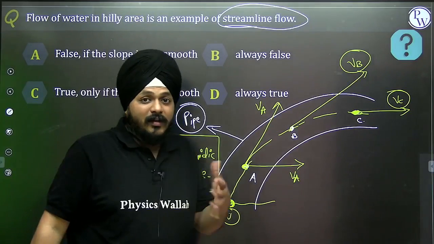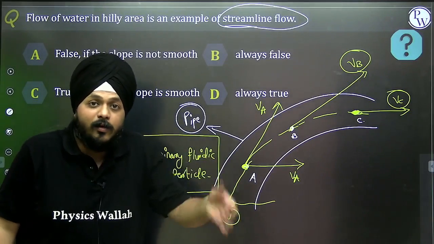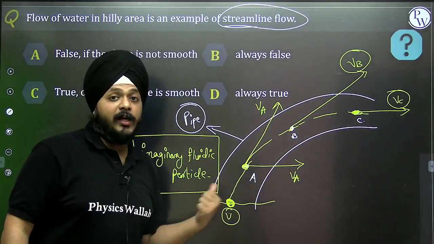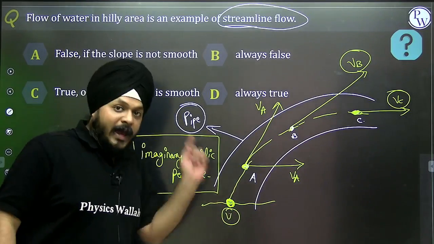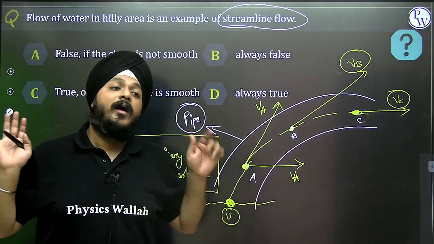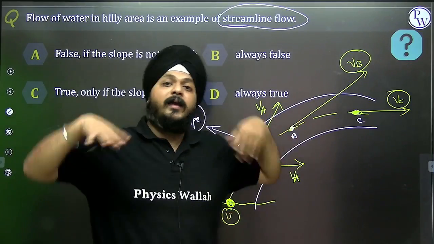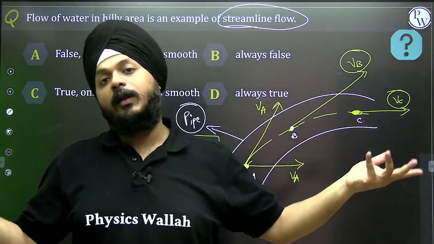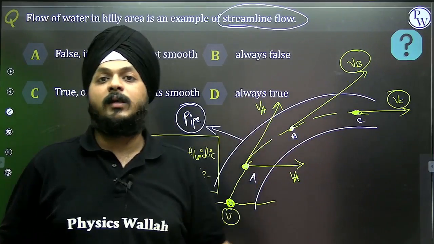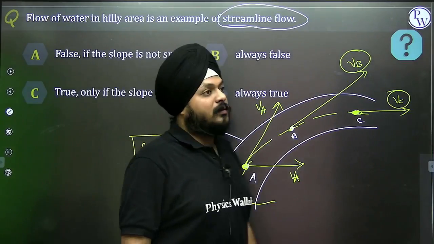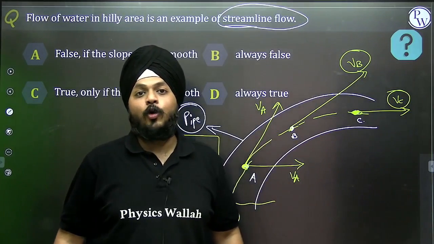We are not interested in the amount of the velocity the particle is having while entering into the pipe. No. When it is reaching point A, velocity will be VA. When it reaches point B, velocity will be VB. When it reaches point C, velocity will be VC. This kind of fluid flow is a streamline. Right. What is a turbulent flow?